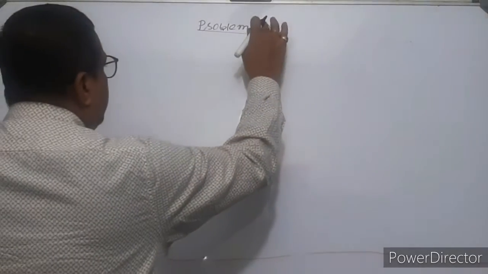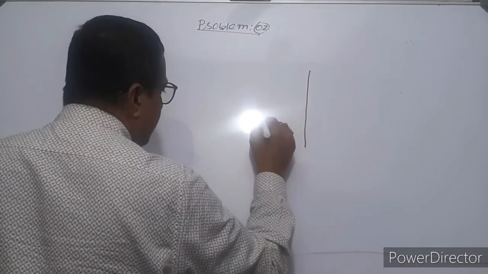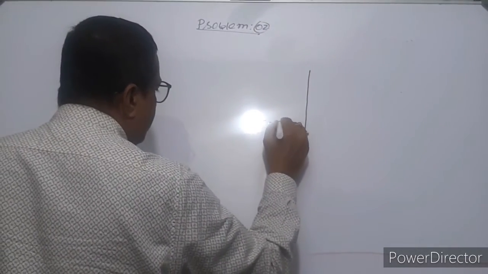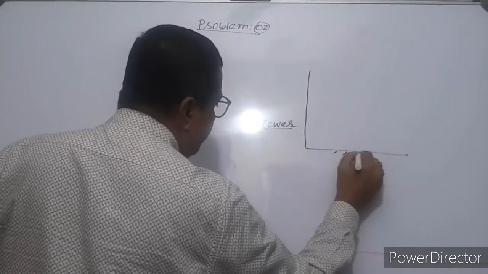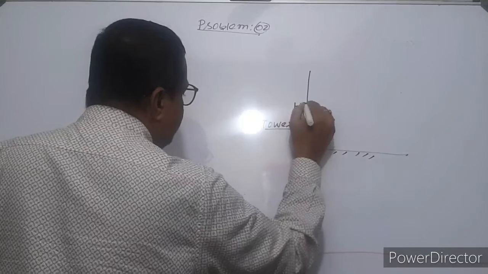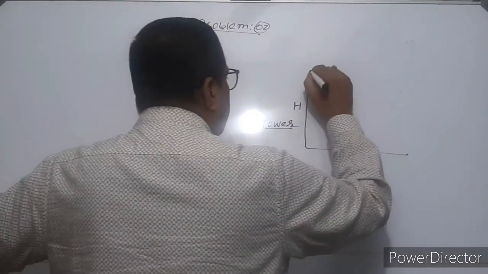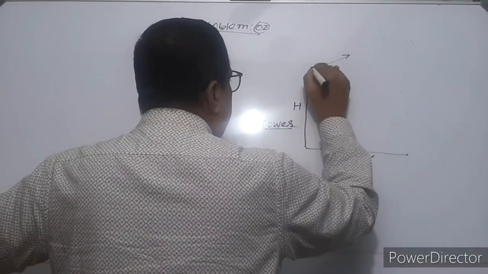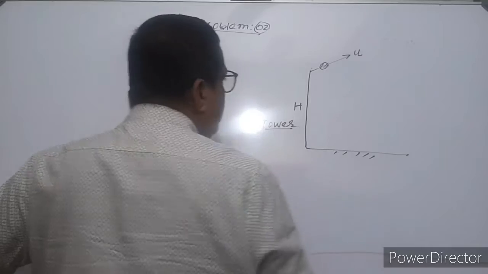Problem 2. There is a tower. This is the earth's surface. The height of the tower is h. We are throwing a body with velocity u.